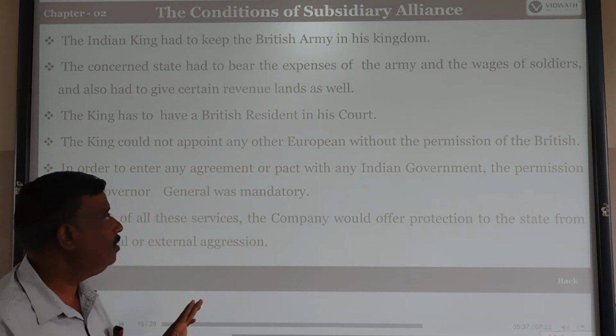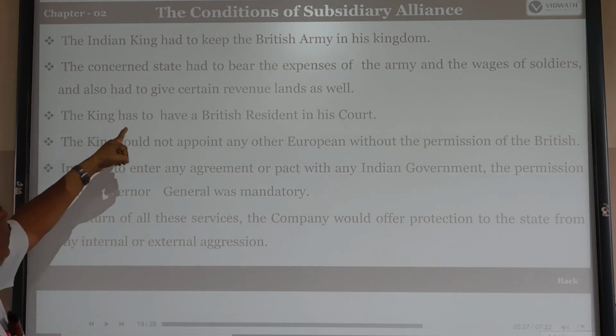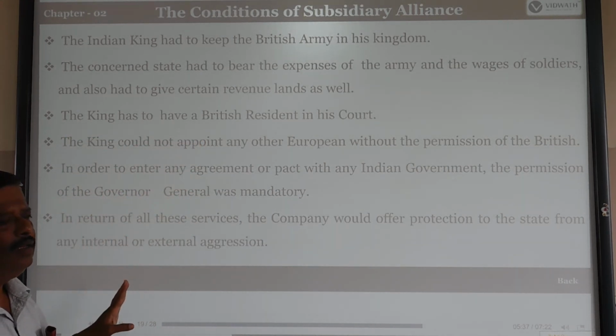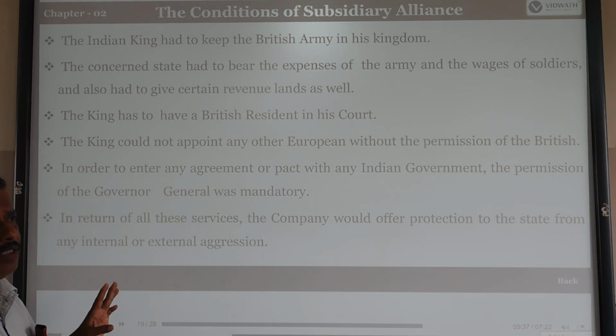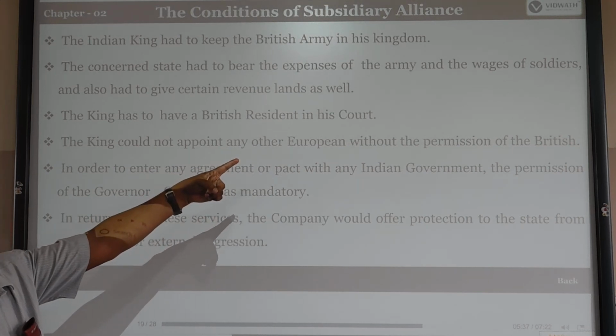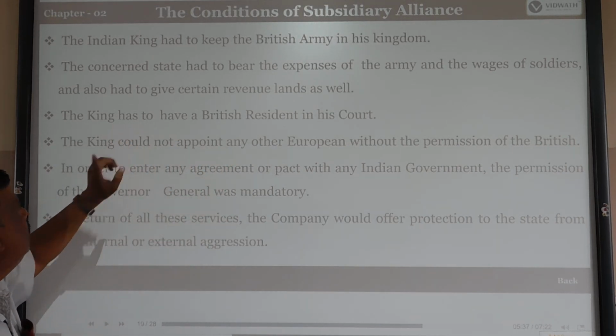The third point: the king had to keep a British resident in his court. Any provincial king had to allow a British resident to live in his court.